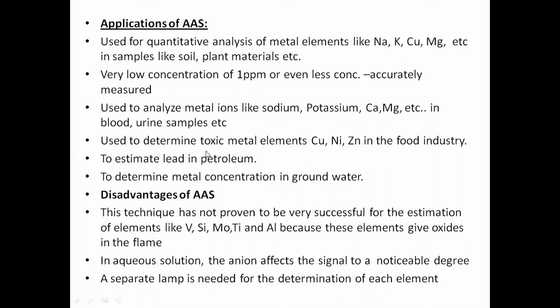It is also used to determine the toxic metal elements present, like copper, nickel, zinc, in the food processing industry. For example, raw materials will be procured from different sources, from the farmers. So that is subjected to this processing in the food industry. There, if the crop which is grown by the farmers is containing copper, nickel, zinc, or any other elements, how does this come?